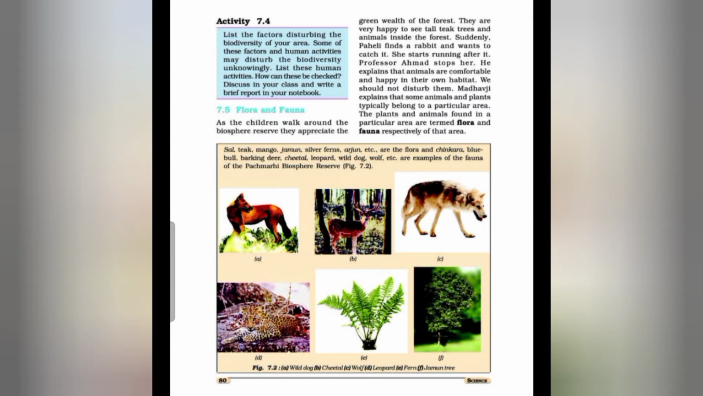Activity 7.4: List the factors disturbing the biodiversity of your area. Some of these factors and human activities may disturb the biodiversity unknowingly. List these human activities. How can these be checked? Discuss in your class and write a brief report in your notebook. So students, this activity you will do by yourself. Now, flora and fauna. What is the meaning of flora and fauna? That we will study in this topic.